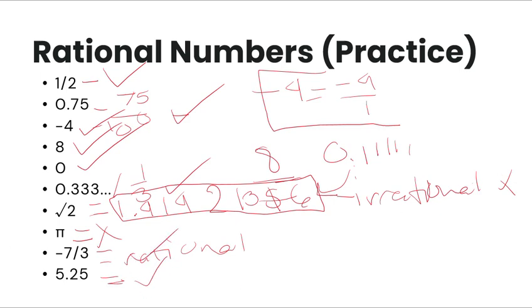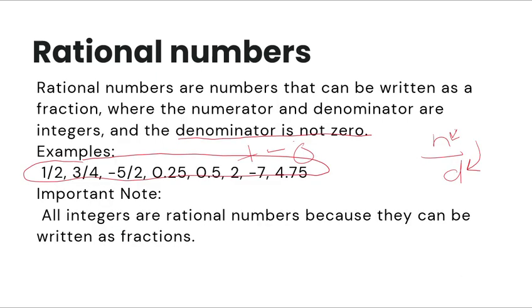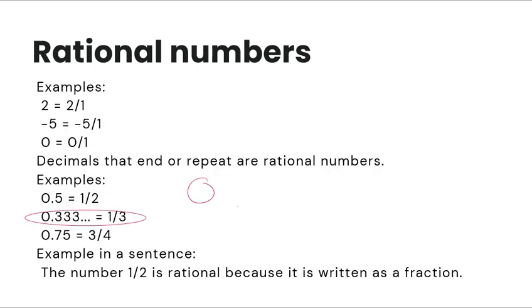All the time, guys, remember, rational numbers are decimals that are repeating or terminating, and they can also be written as a fraction.